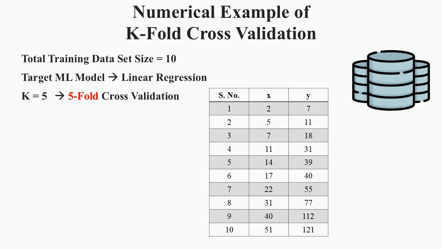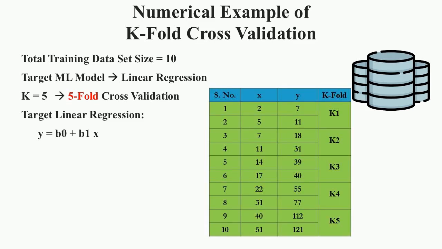This is the data set used for linear regression. X is the input and Y is the output. Therefore, a regression between X and Y is sought here as a machine learning model. This is the target linear regression machine learning model equation. The target is to find the optimum values of B0 and B1 using 5-fold cross-validation. The data set is divided into 5 folds and labeled as K1, K2, K3, K4, and K5.